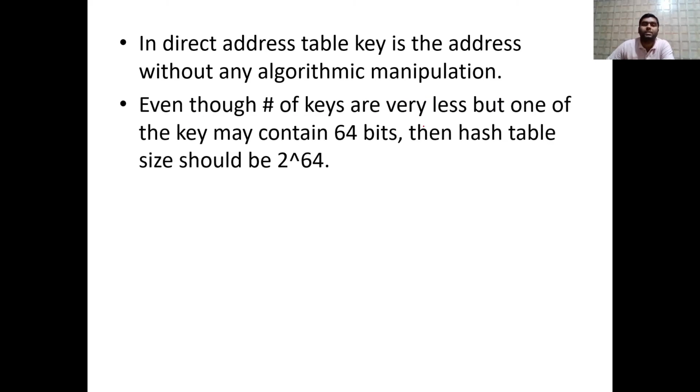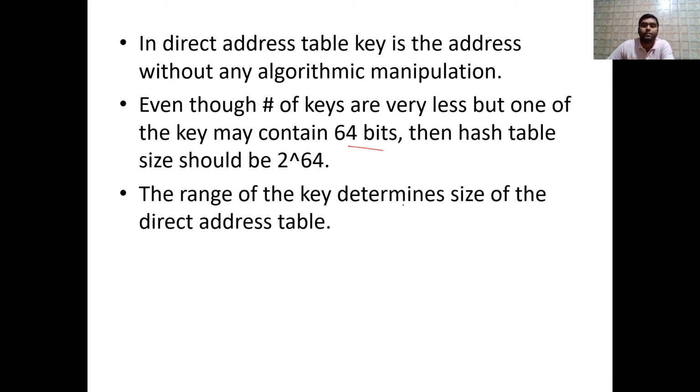Even though the number of keys is very small, one of the keys may contain 64 bits. Then the hash table size should be 2 raised to the power 64. I will explain this point. The range of keys determines the size of the direct address table. The table size is determined by the range of the keys. For example, if some key element is 1 lakh, then the table size by default will go up to 1 lakh. So the maximum key value will determine the direct address table size.